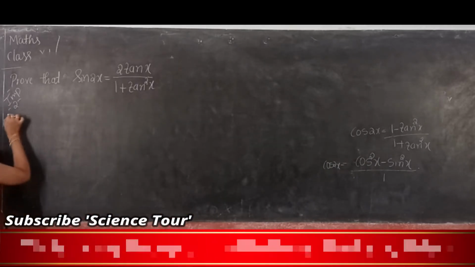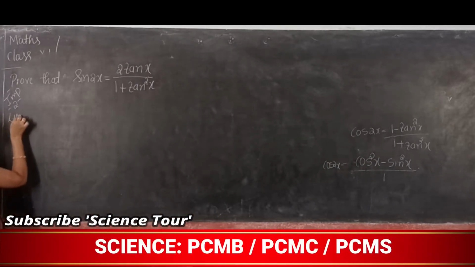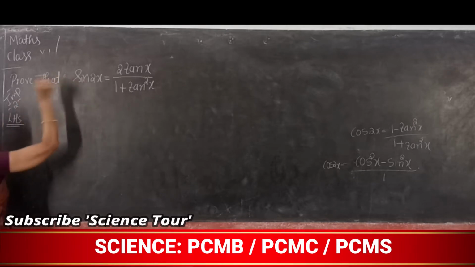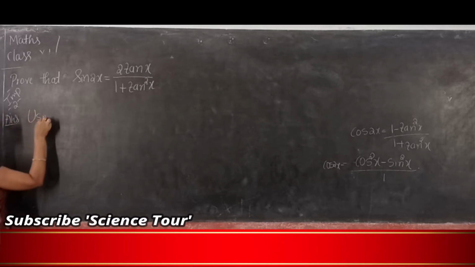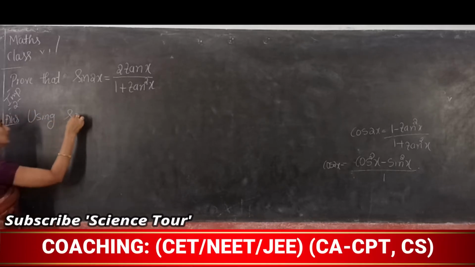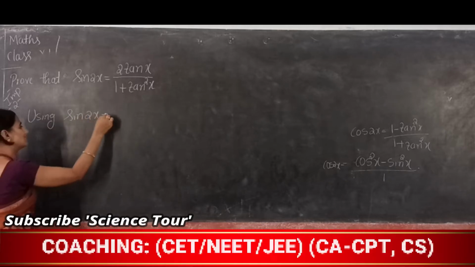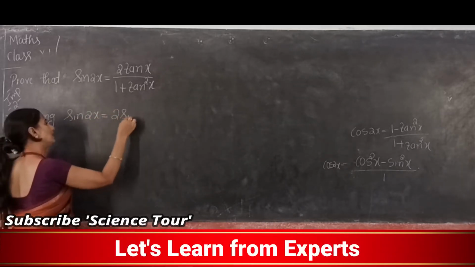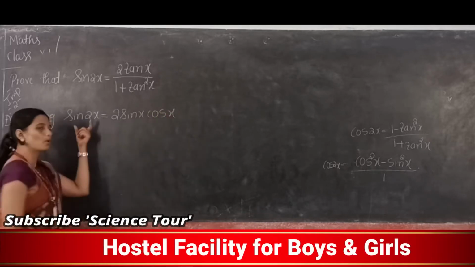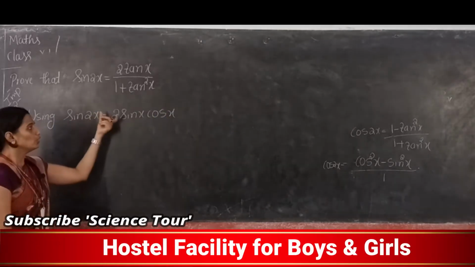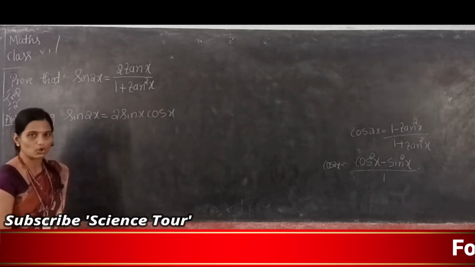I will take the LHS side, using the formula. Using which one? It is sin 2x is equal to 2 sin x into cos x. Your first formula of sin 2x is 2 sin x into cos x.